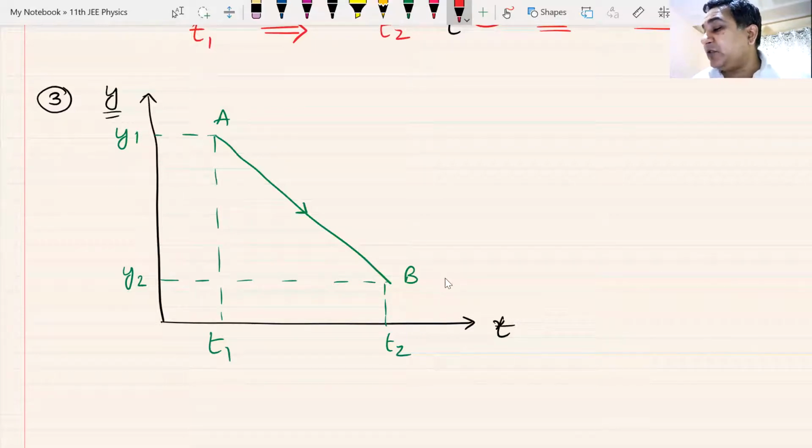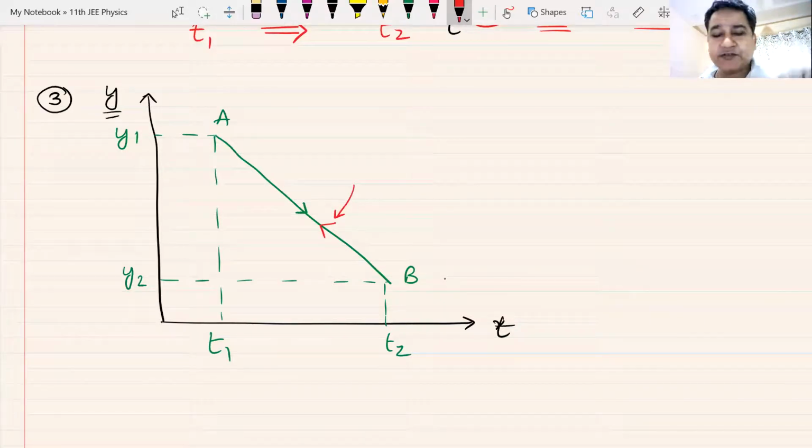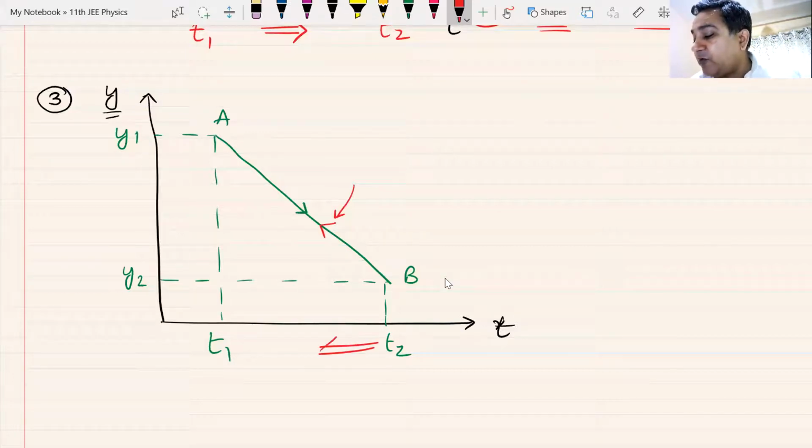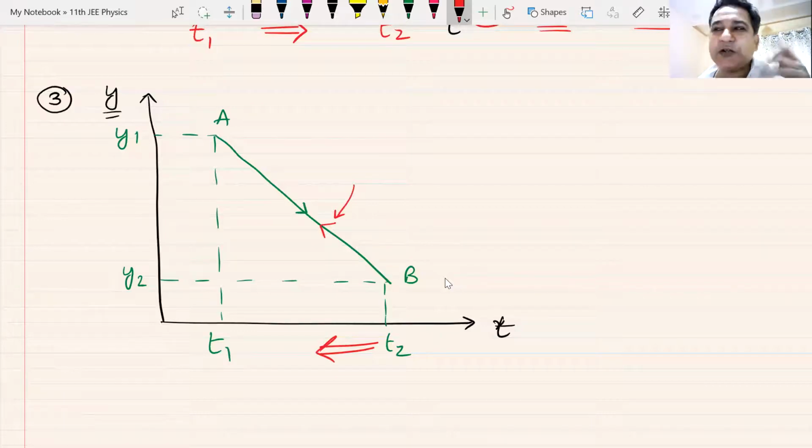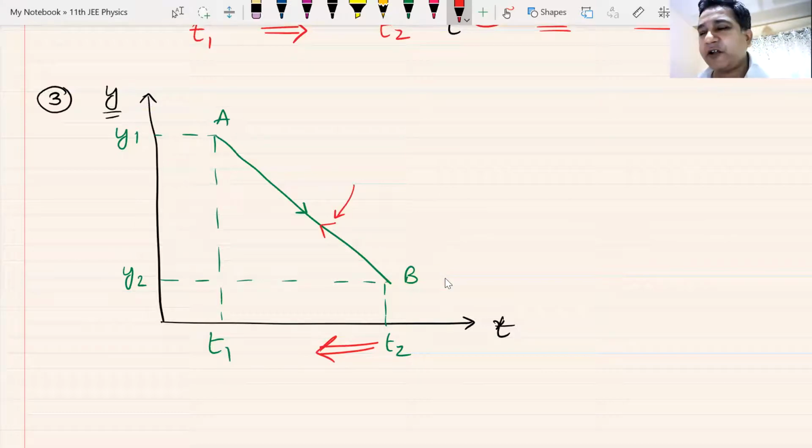It's very simple. Now I just put the arrow like this and the particle moves from B to A. Why is this red arrow not possible? I can make an arrow, but making an arrow does not make any difference to the universe. See, time cannot move backwards. I can't go back to the past. Yes, t cannot decrease, and so I can't draw a graph from B to A. I can only draw a graph from A to B.